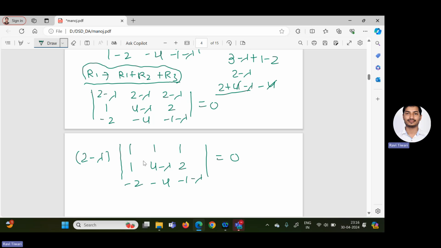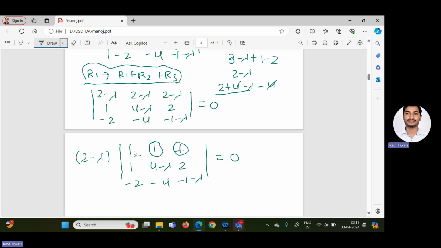Now here you are getting 1, 1, 1. So again you can apply a column operation. If you have studied the concept of determinants, to calculate the determinant of a matrix, generally we apply row and column operations and try to make at least two elements of one row or one column 0. For example, if I make this 0 and this 0, then we can expand our determinant about this first row.